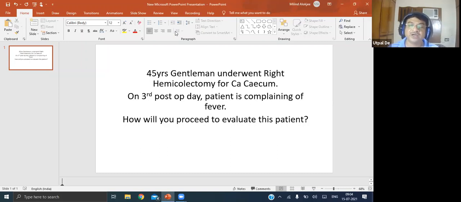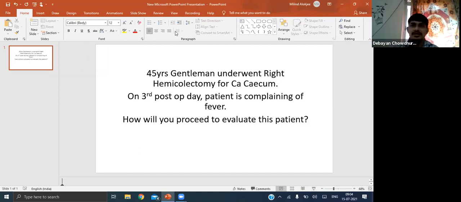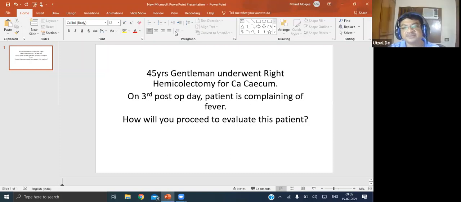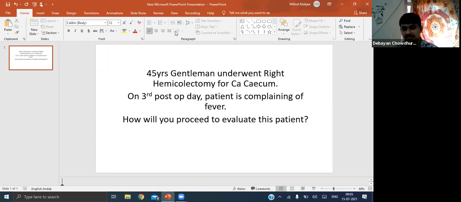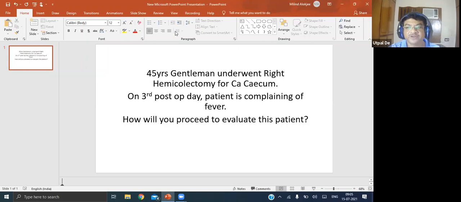Okay. Now, what are the causes of delayed fever? When do we say it is a delayed fever? A delayed fever occurs after 4 weeks of any surgery. Okay, right? Or it may be due to soft tissue skin infections or viral infections, sir. Okay. It may be due to soft tissue infections or viral infections.